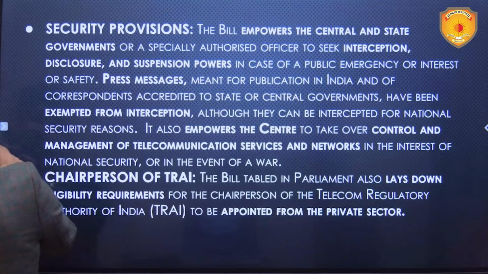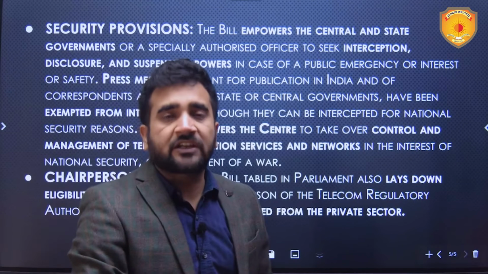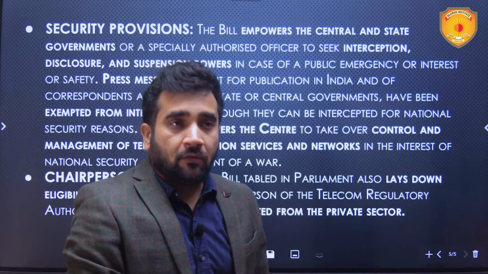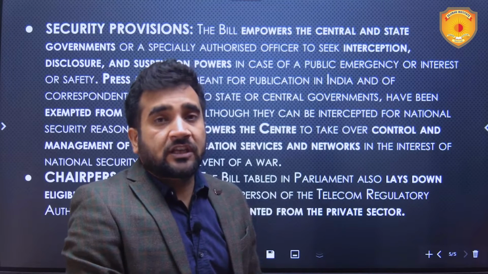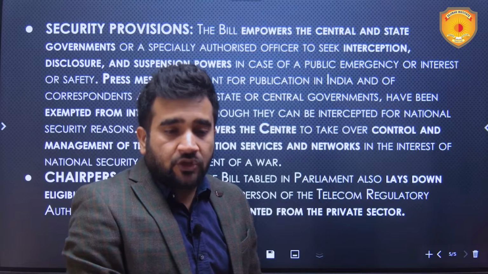Then security provisions. Since one of the major objectives of this bill was to strengthen security, because there were certain security concerns emanating out from this particular domain, that is telecommunications.